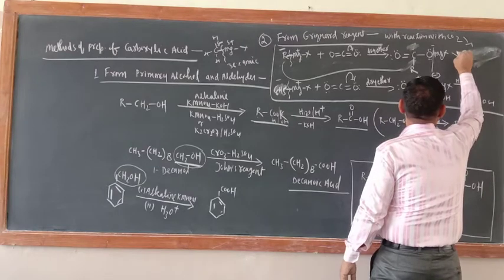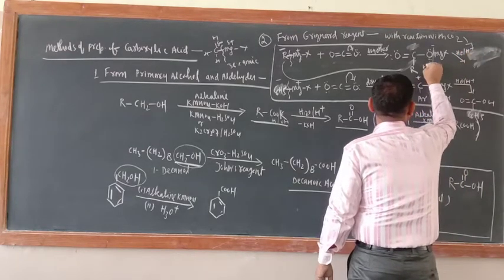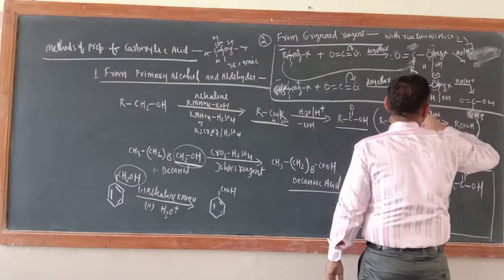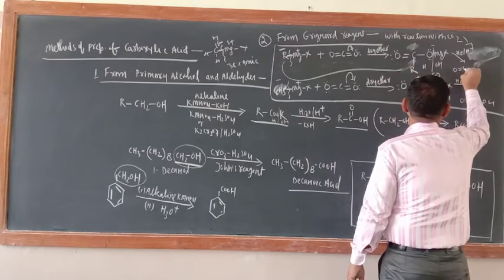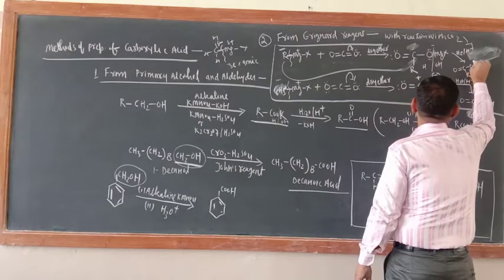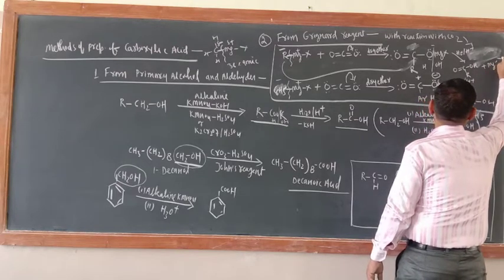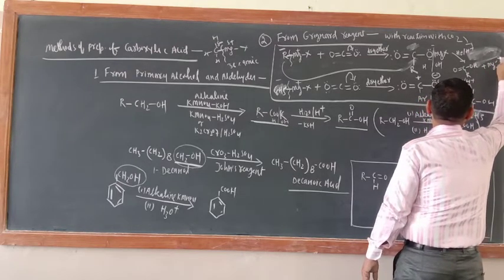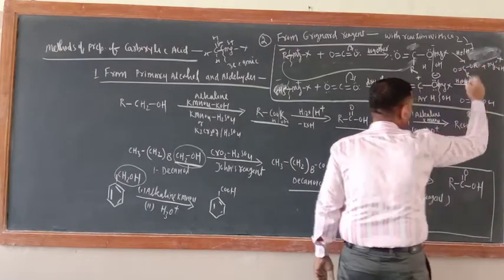Now write down here H2O with H positive. So here give H, here give OH. So what would be the product? Just see, O double bond C, now here R, here OH, plus here MgXOH, hydroxy magnesium halide. And this is RCOOH, carboxylic acid.